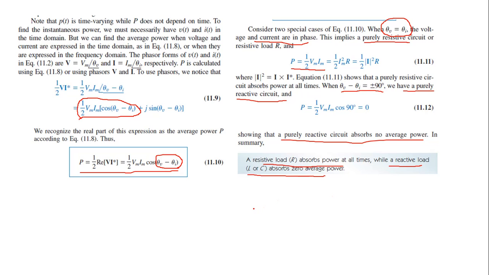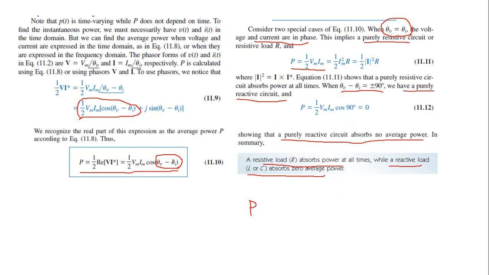So average power is denoted by capital P. So capital P is equal to half Vm Im cos of theta V minus theta I. Depending upon the phase angle value, we have two cases. The first case is when the phase angle between voltage and current, that is theta V and theta I, are the same. Then the circuit is a purely resistive circuit and it absorbs power at all periods of time.